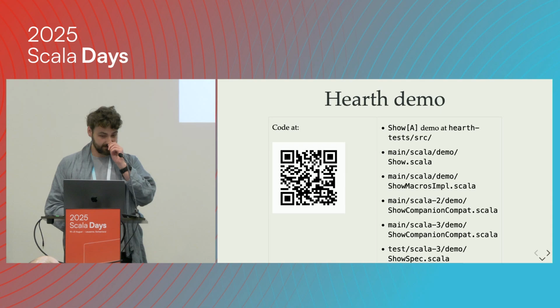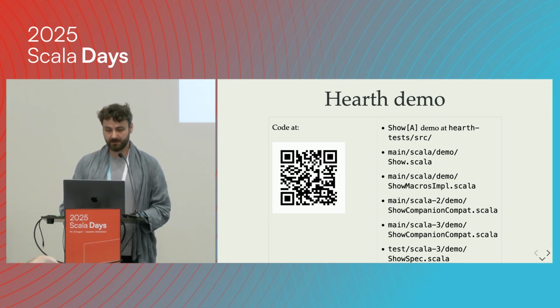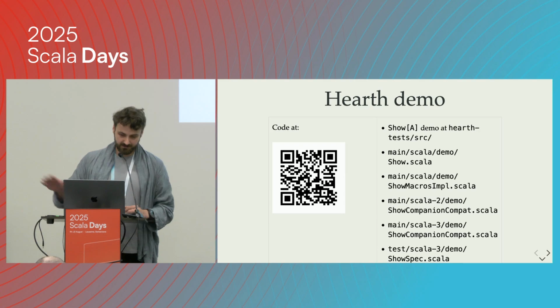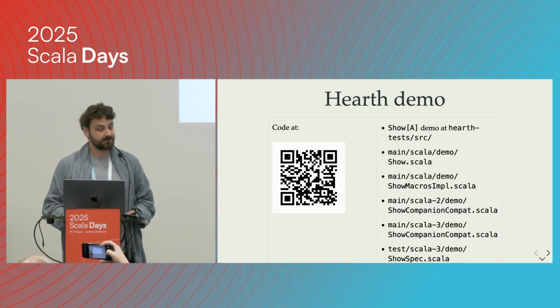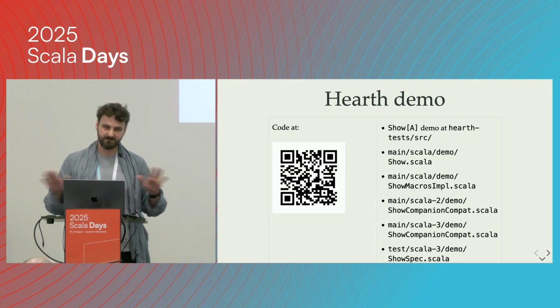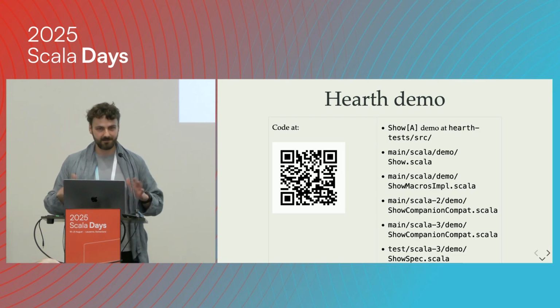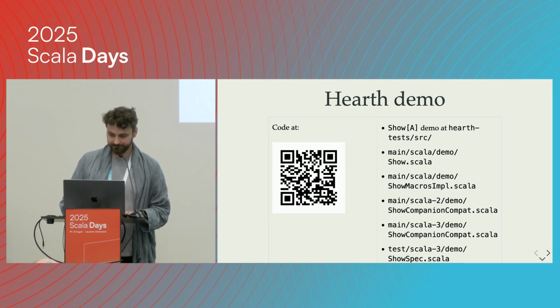If anyone is interested, the demo of Hearth, where I'm doing the derivation of a Show type class, is available in Hearth's repository. Those are the classes that you would find interesting if you try to read the code, because it doesn't make sense to show you a few hundred lines of code on the slides. It's much easier to go through it with an IDE.